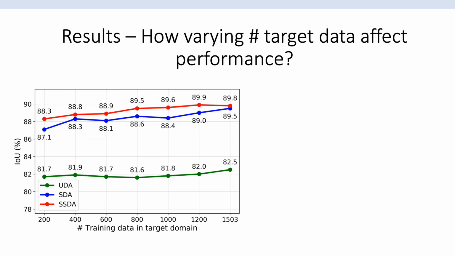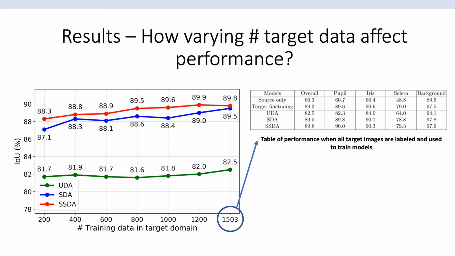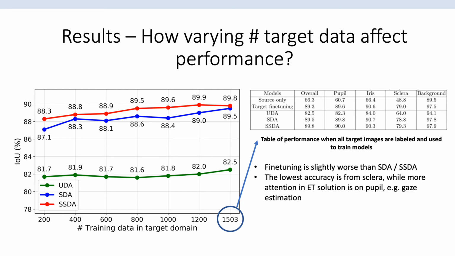We summarize the performance for the case when all the labeled target data are used. Note that the lowest accuracy is from the sclera. However, for many eye tracking applications such as gaze estimation, more focus is on highly accurate pupil segmentation, where SSDA could deliver up to 90% accuracy.